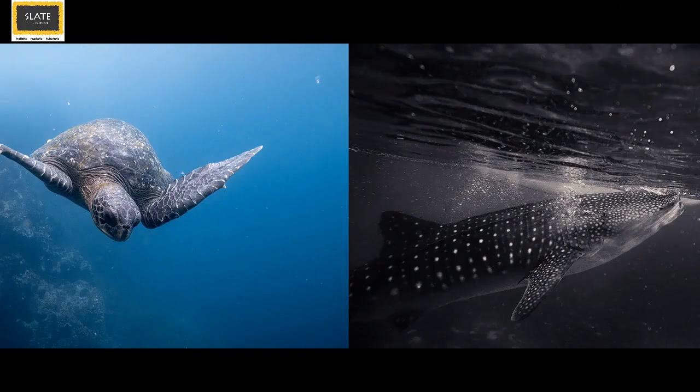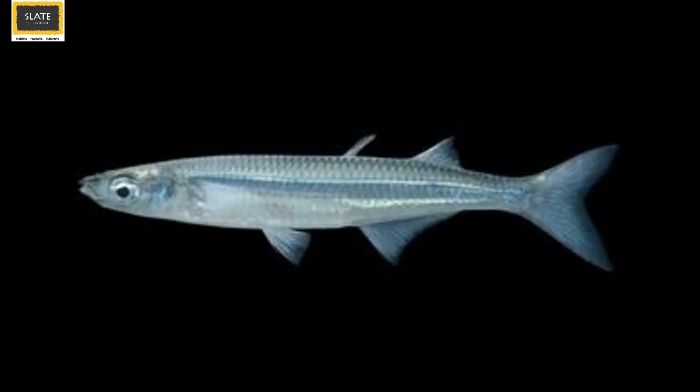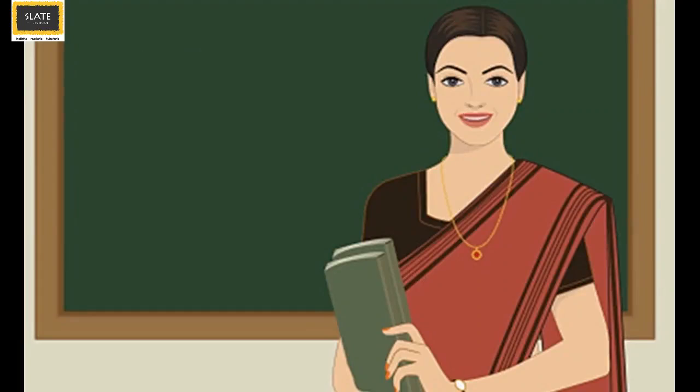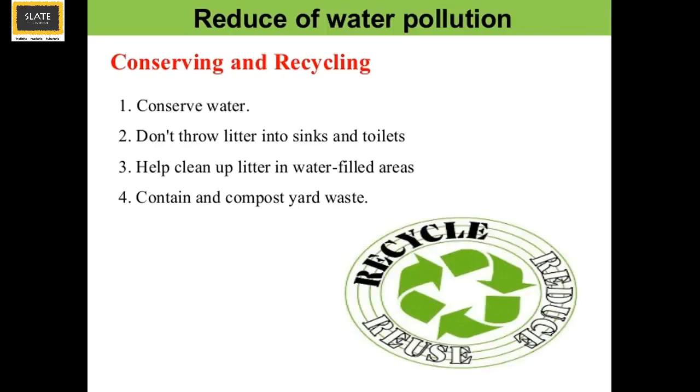Therefore, aquatic animals are facing a greater threat of extinction. Several aquatic fish like Catarina pupfish, cunning silver side, and many more aquatic animals are extinct now due to water pollution and loss of habitat. Therefore, we all should be more careful and do our best to reduce the amounts of water pollution.